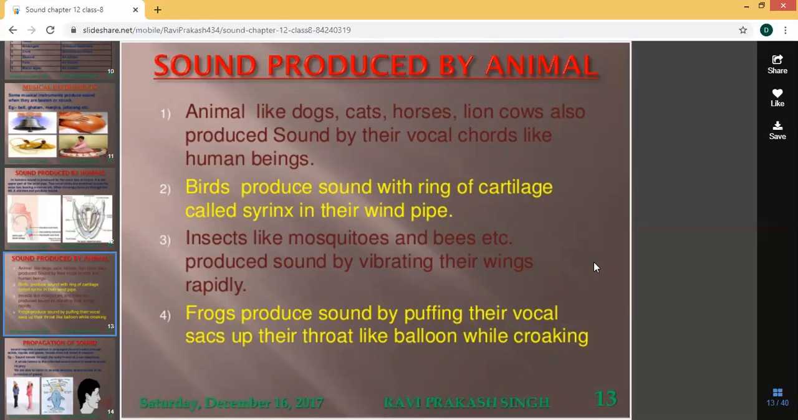The next one is frogs. Frogs produce sound by puffing their vocal sacs up their throat like a balloon while croaking.